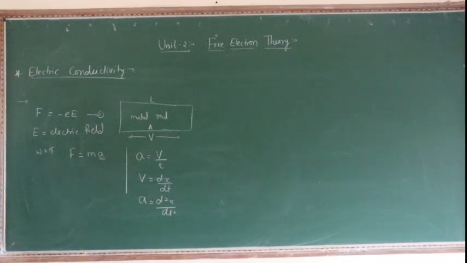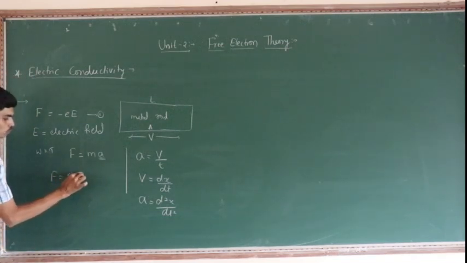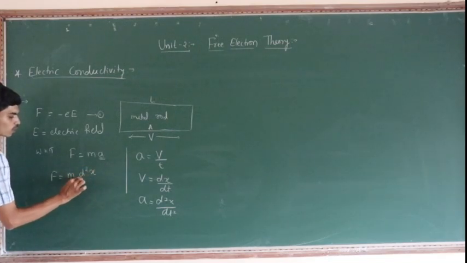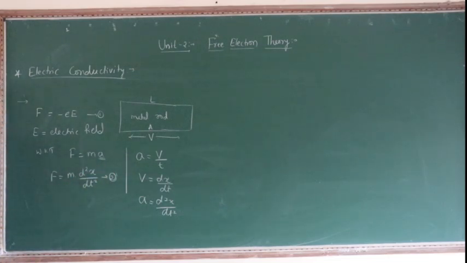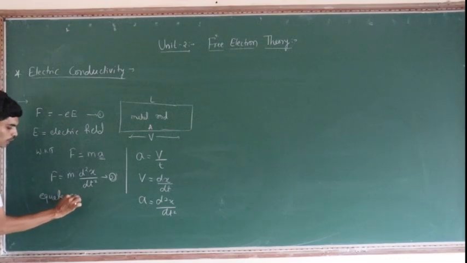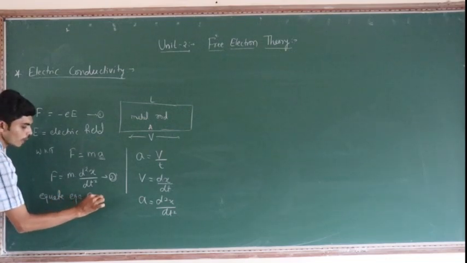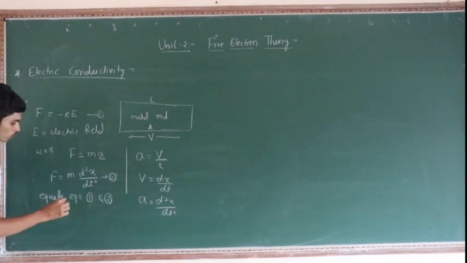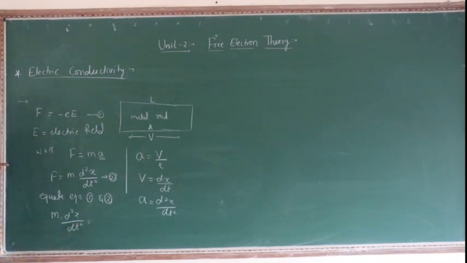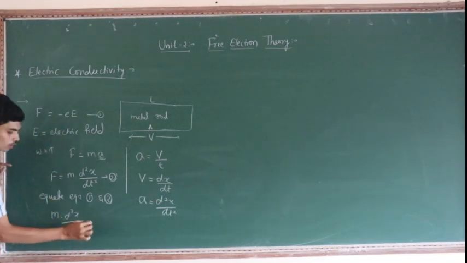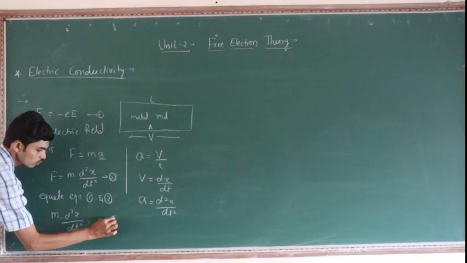Then can I write F is equal to m into d square x divided by dt square? It is equation number 2. Equate equation 1 and 2. At that time what do you get? m into d square x divided by dt square is equal to minus e into E.